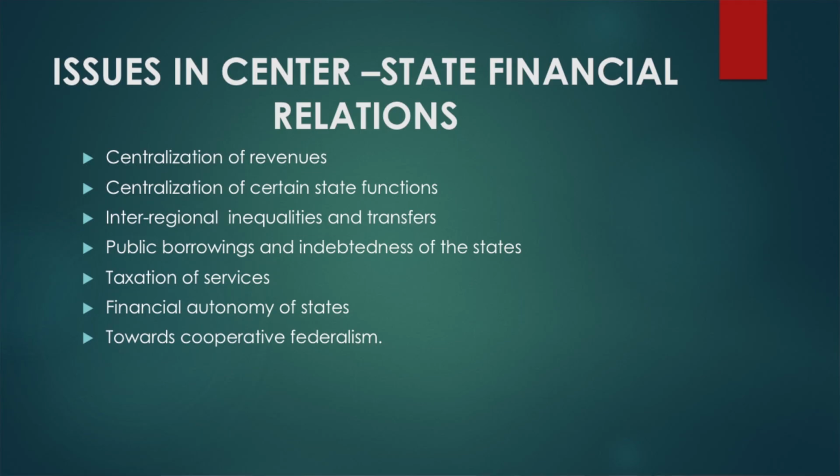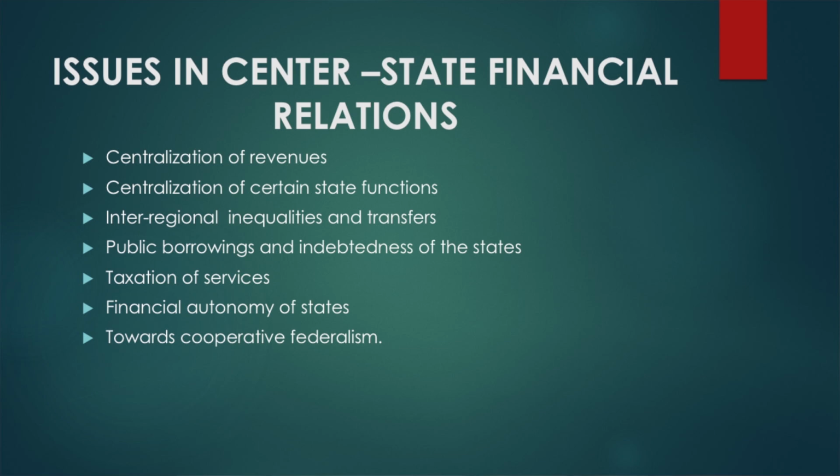Now from this perspective, let us discuss some of the issues in central-state financial aid. The list is not exhaustive; it is just for the sake of understanding the context in which we are speaking. For example, the centralization of revenues, which we have already seen. Centralization of revenues means the tax structure in India is more centralized than decentralized.